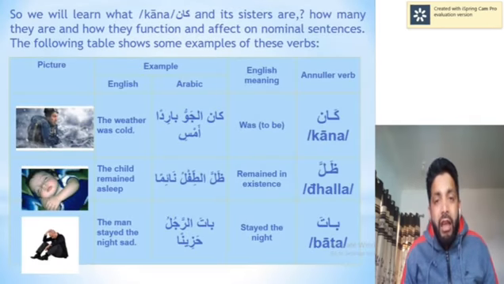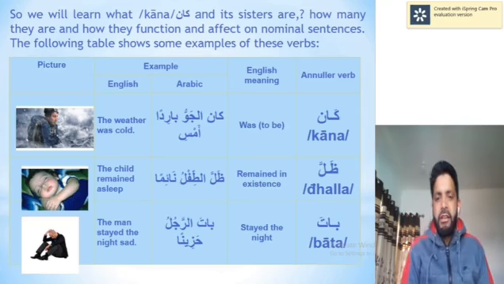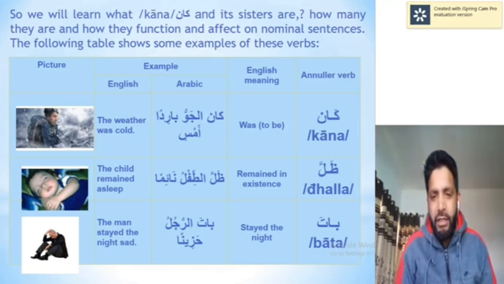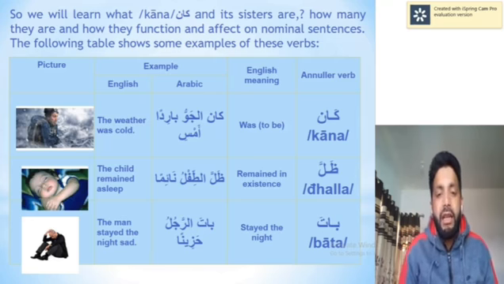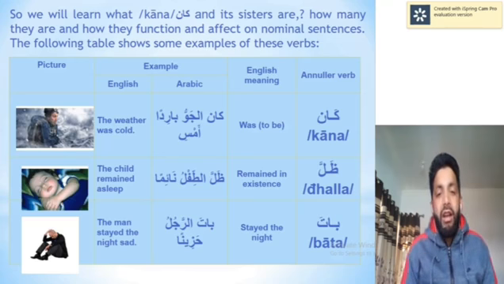Now we learn what kana actually is, what its sisters are, how many they are in number, and how they function and affect a nominal sentence. The following table gives some elaboration. First, kana, the elder sister. Its meaning is was or to be. When I say كان الجو باردًا أمس, it means yesterday the weather was cold: the weather was, cold, yesterday.